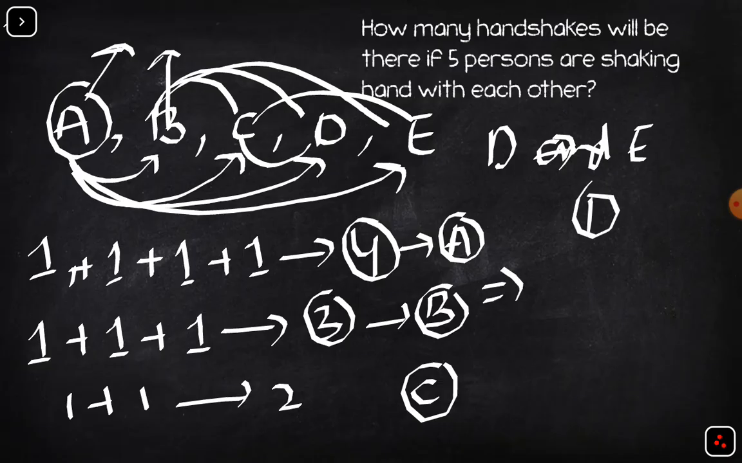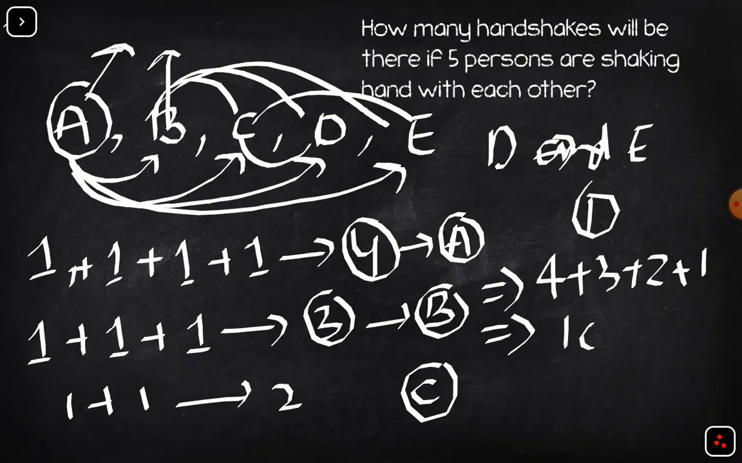So the total number of handshakes in this question will be 4 plus 3 plus 2 plus 1. So the total number of handshakes will be 10.